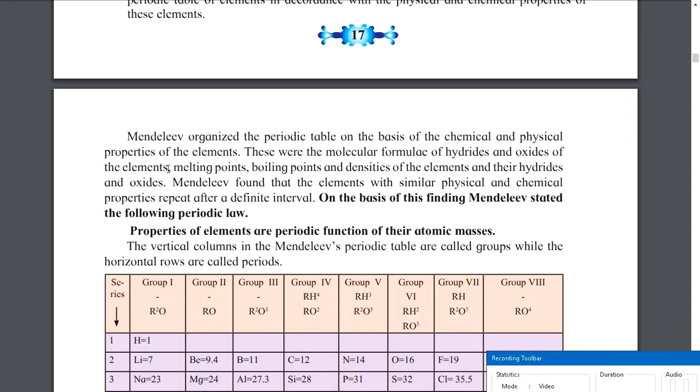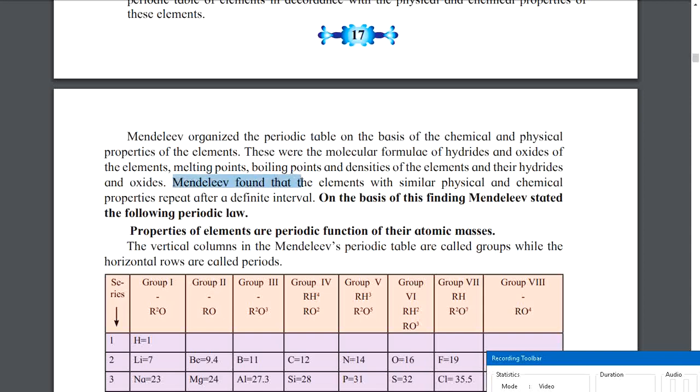And then the elements had some melting points. It means the temperature at which they melt. Then they had some boiling points. It means the temperature at which they boil. And then densities. Density is equal to mass upon volume. I hope you know that. And then hydrides and oxides. Hydrides means the molecules formed after combining with hydrogen, and if they combine with oxygen, it is called an oxide.